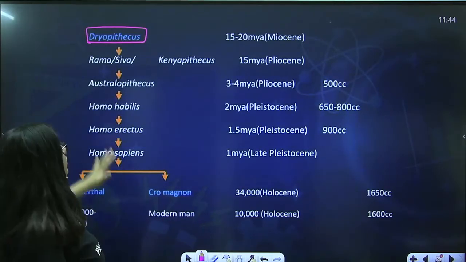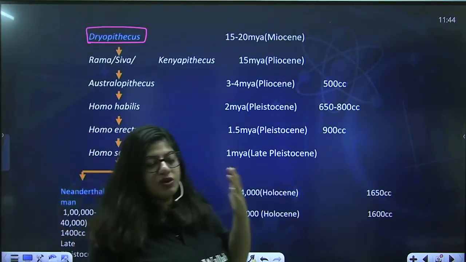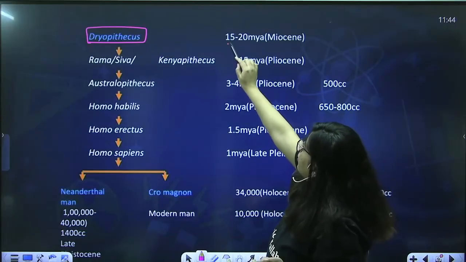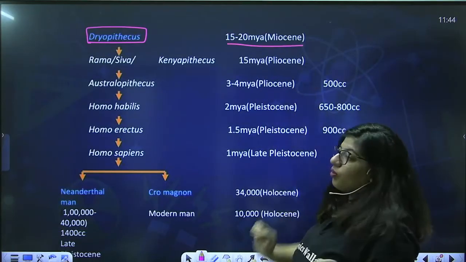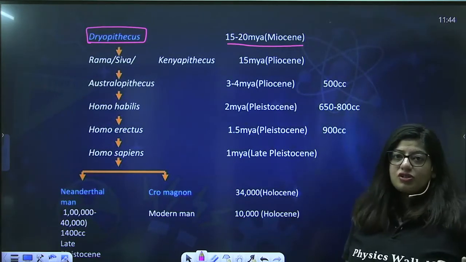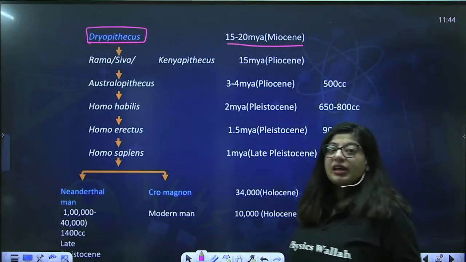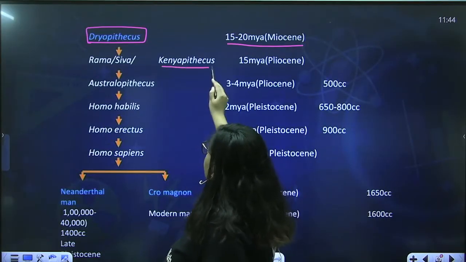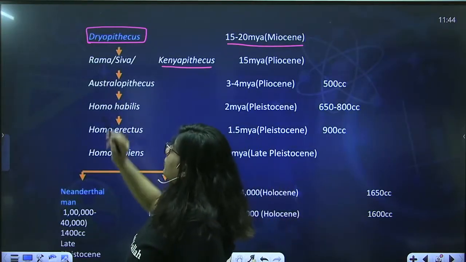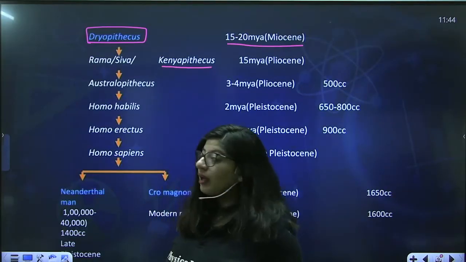The first fossil that we found was of our early ancestor, Dryopithecus, and it is said they were present on Earth around 15 to 20 million years ago in the Miocene. Then they gave rise to Ramapithecus, Sivapithecus and Keniapithecus. Keniapithecus was found in Africa. Even Dryopithecus was found in Africa. Rama and Sivapithecus were found in India, in the Shivalik Hills.